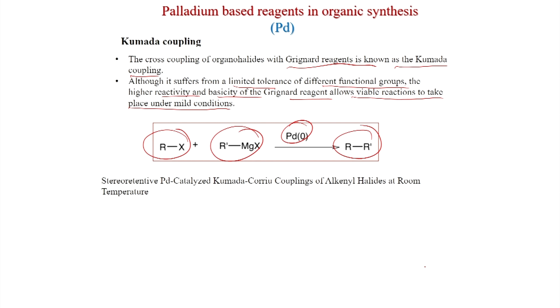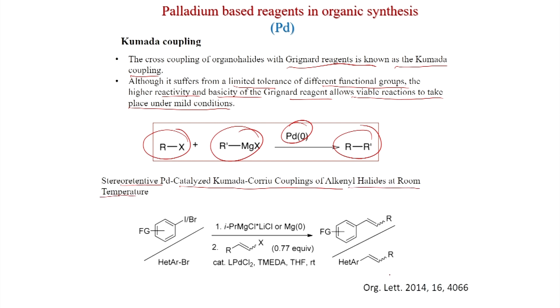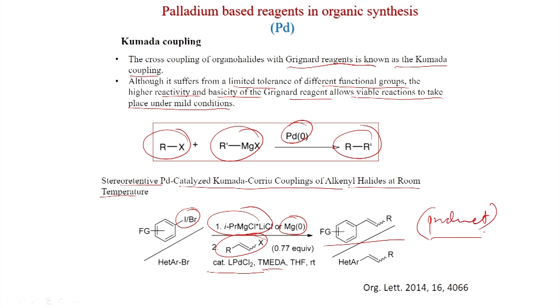And we will see now examples: stereoretentive palladium catalyzed Kumada-Corriu coupling of alkenyl halides at room temperature. So, this is an example, the in situ generation of the Grignard from the iodobromobenzene; if you put magnesium, then the Grignard reagent is formed. And now, if you react with vinyl halide or vinyl triflate with palladium catalyst, this is the base, then you get the cross coupled product. So, this is the product, and you get this product in high yield. This was published in Organic Letters 2014.